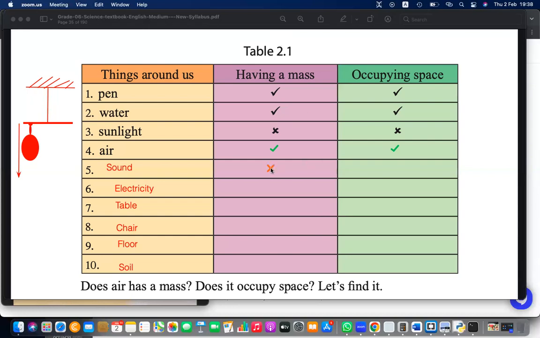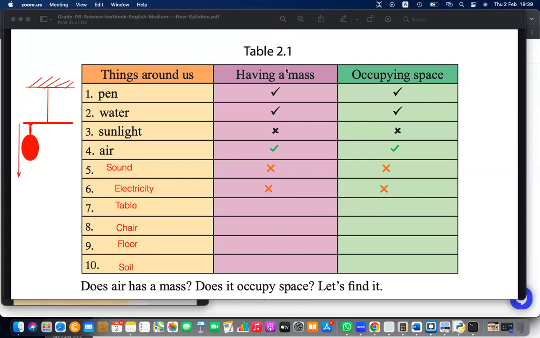You can say it is a type of energy. Sound is not having mass and it's not occupying space as well. Electricity. Not having mass and not occupying space too.